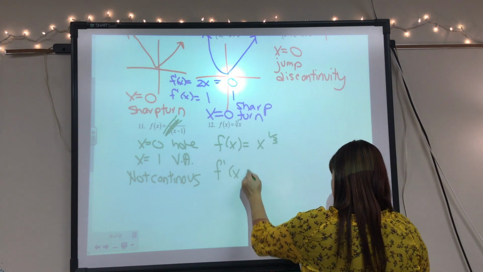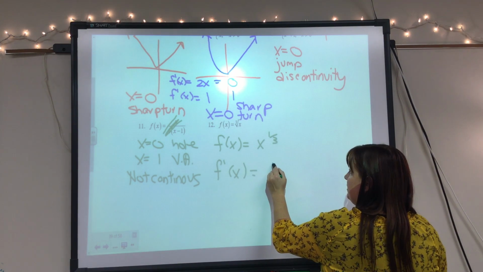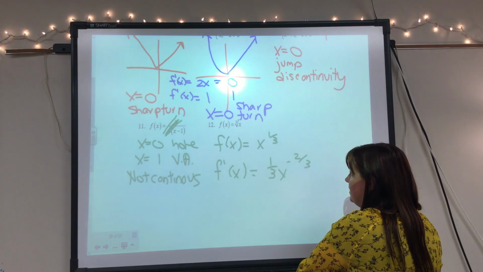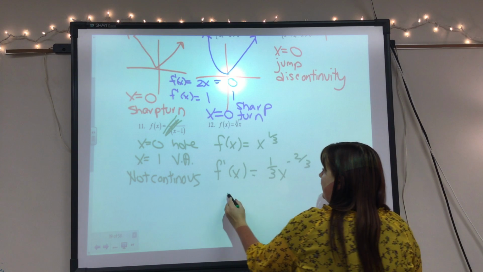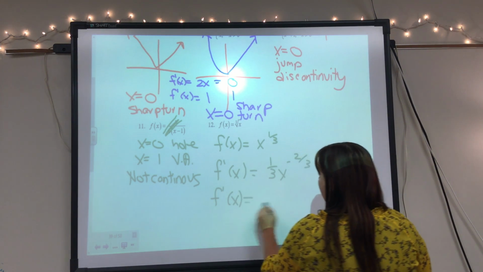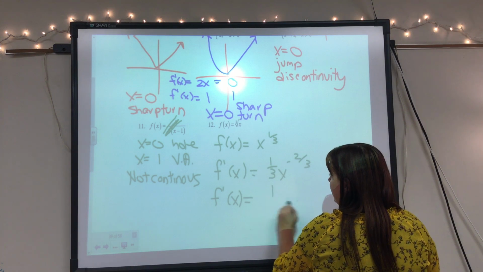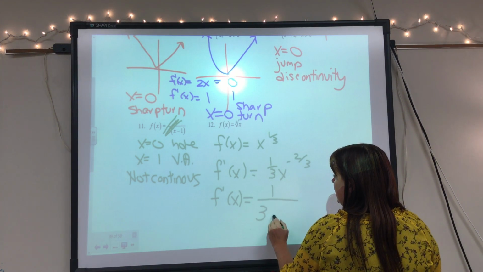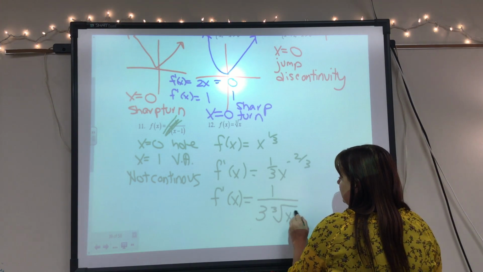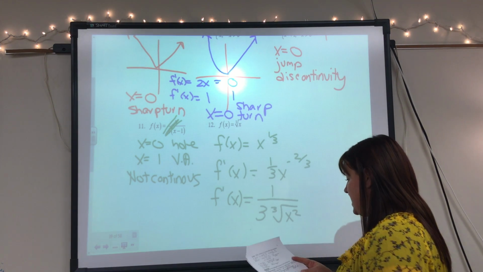F prime of x of this one would be 1/3 x to the negative 2/3, okay? So this is really 1 over 3 times the cube root of x squared. So that's what this looks like.